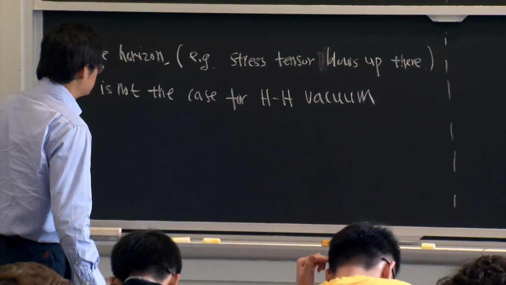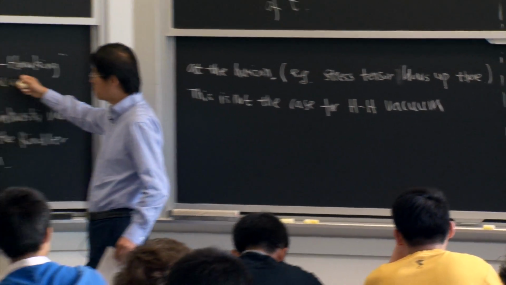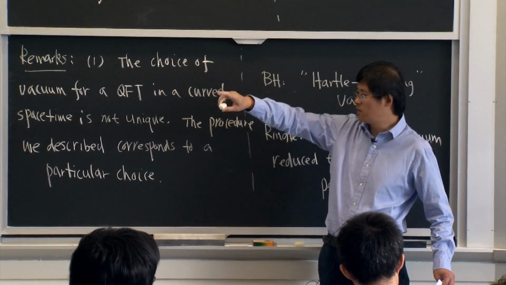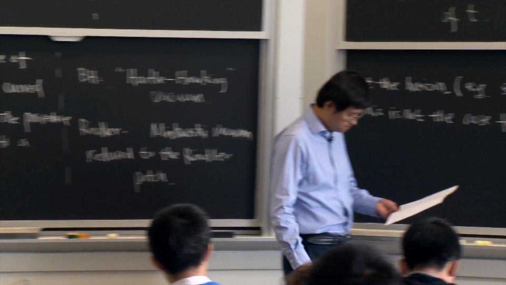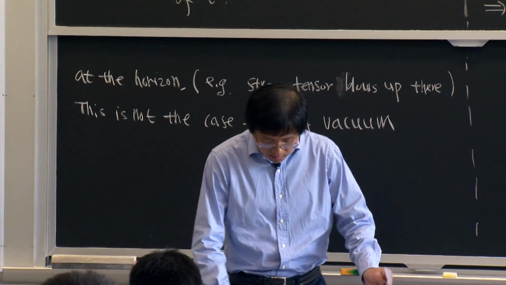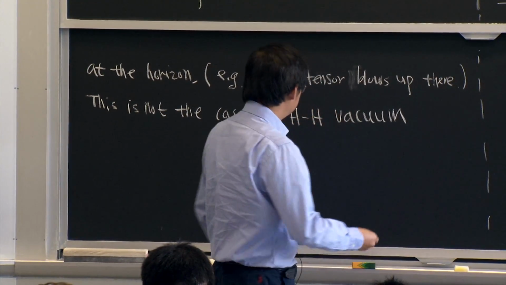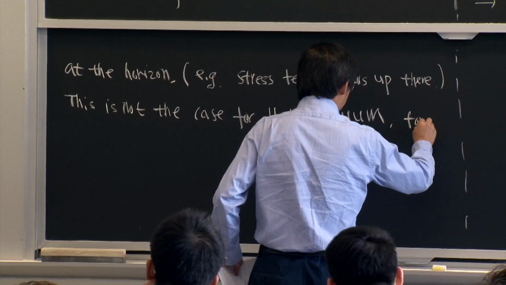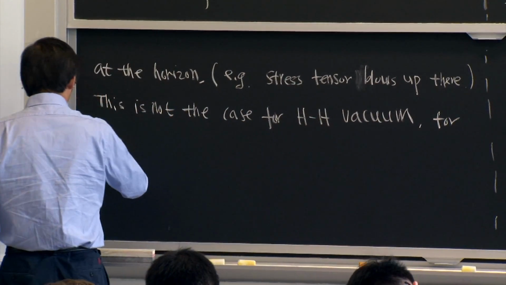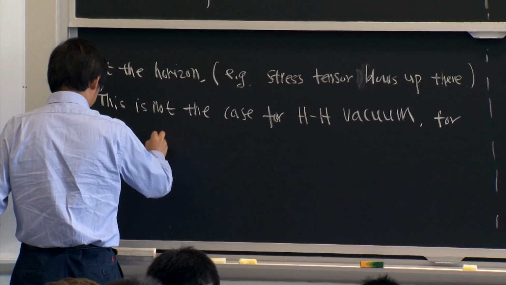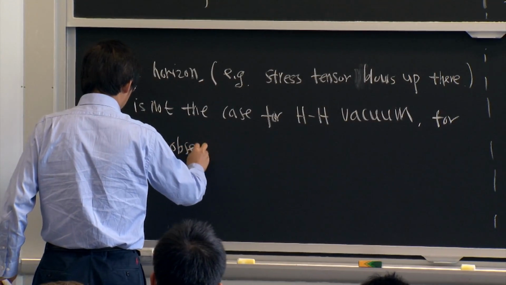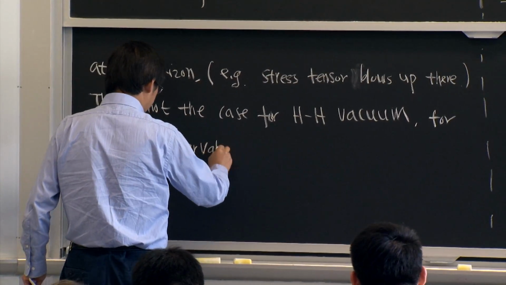Hartle-Hawking vacuum is just the name for the vacuum we obtained by this analytic continuation procedure, for which all observables are regular, essentially by definition, by construction.